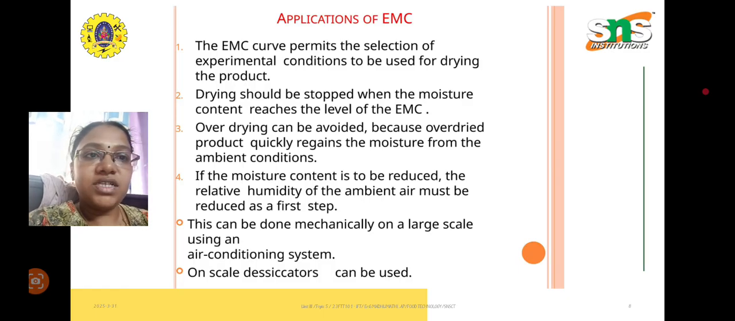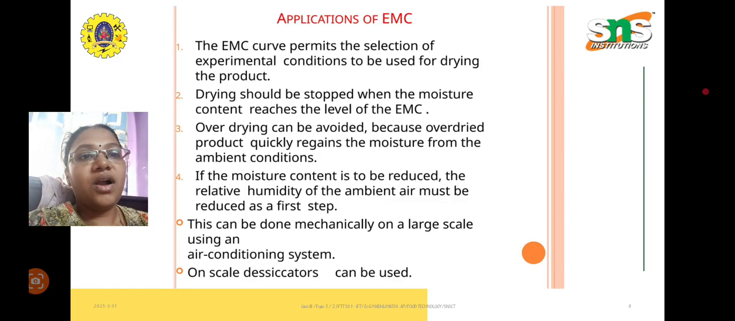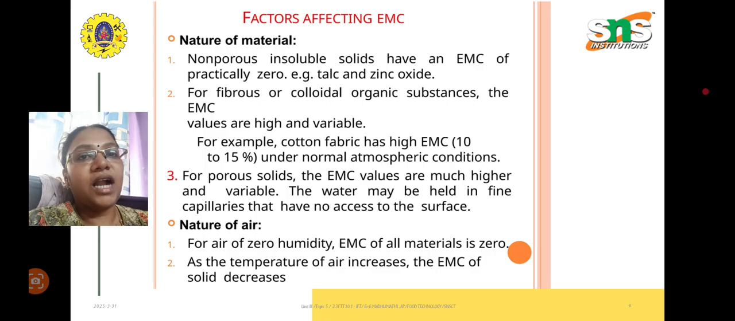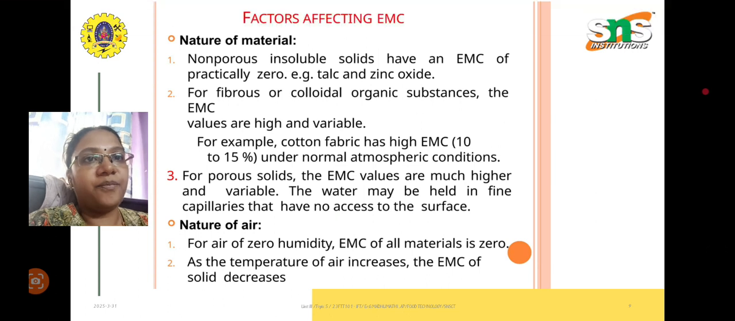Next, if the moisture content is to be reduced, the RH of the atmospheric air must be reduced as the first step. This can be done mechanically, or on a large scale by using an AC system, and desiccators can be used on a small scale to control the RH. So the factors that affect the EMC are the nature of the material and the nature of the air.